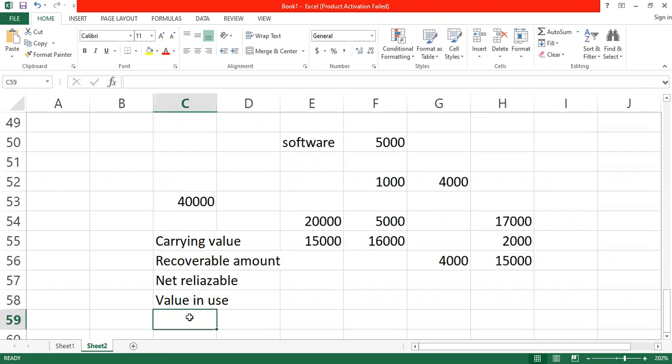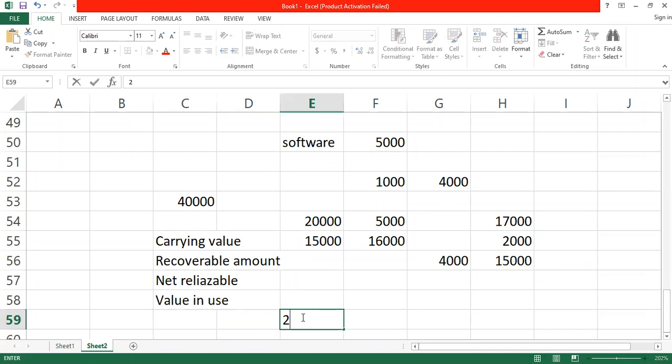But under this particular value in use, what we normally do is that they will give you the cash flows that the asset will generate for you over the future. So we present value that particular cash flows to find the value in use. If you are talking about impairment, it is calculated as the carrying value compared with what? The recoverable amount. The recoverable amount is the higher of the net realizable value or the value in use.